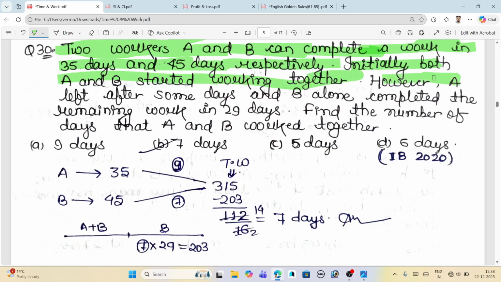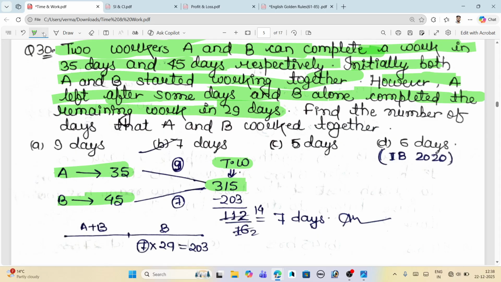However, A left after some days and B alone completed the remaining work in 29 days. What's our approach? Just take the LCM of 35 and 45. We will get 315 as the total work.